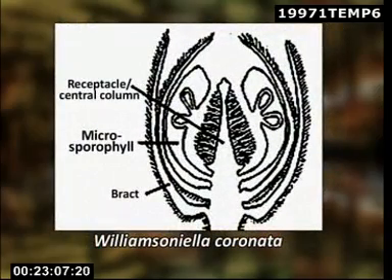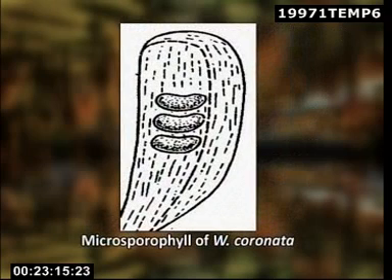In Williamsoniella coronata, there was a ring of 12 to 14 microsporophylls that were free from each other and attached to the base of the receptacle or the central column. Each fleshy microsporophyll appeared like a pip of an orange fruit and had finger-like outgrowths arising from its middle portion, enclosing synangia. Female flower or gynoecium.